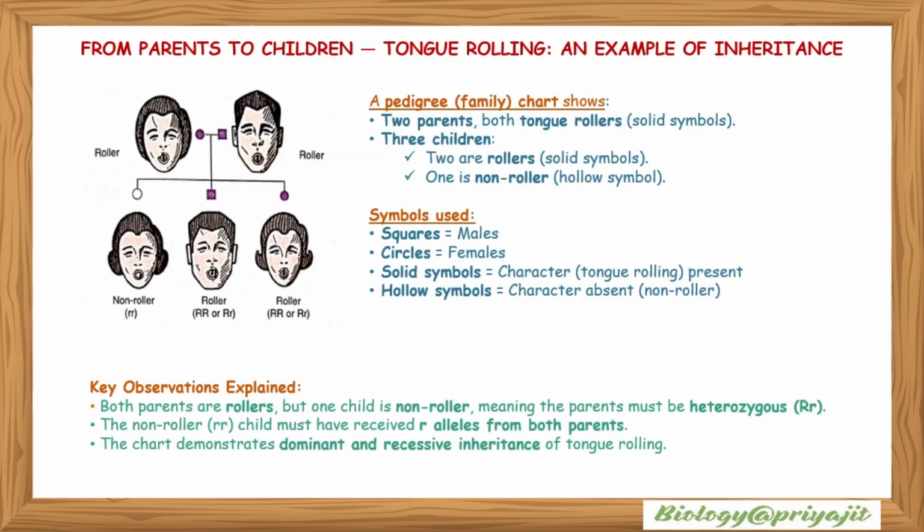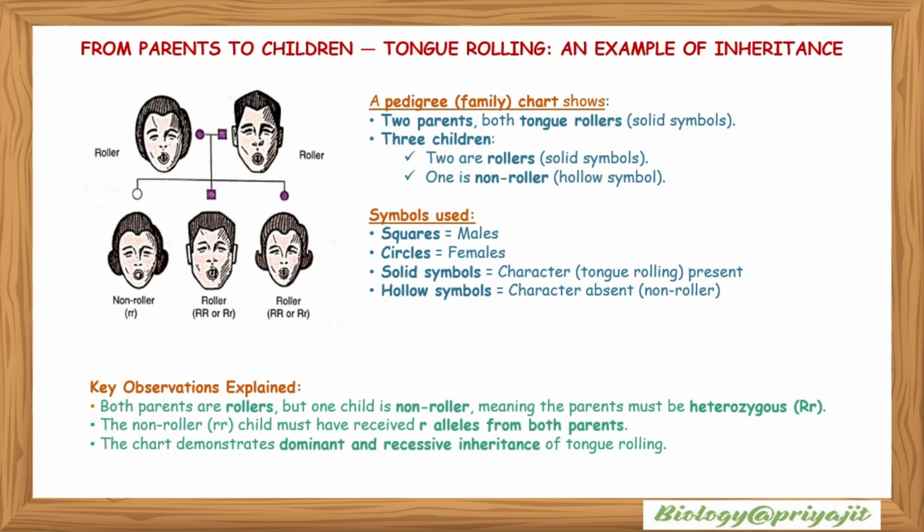It's a pedigree family chart that shows the two parents both tongue rollers, solid symbols here. So among three children there are two rollers, the solid symbols, and one is a non-roller. Here the square indicates the male, the circles indicate the female, and a solid symbol means the character is present, or a hollow symbol means the character is absent.